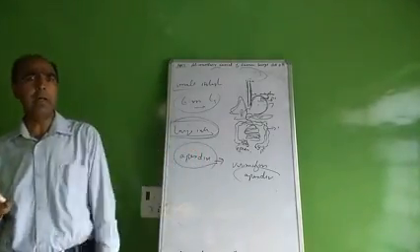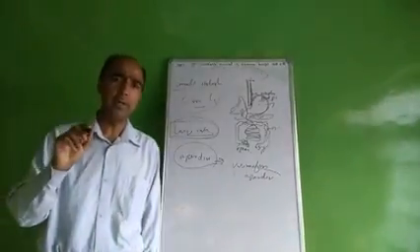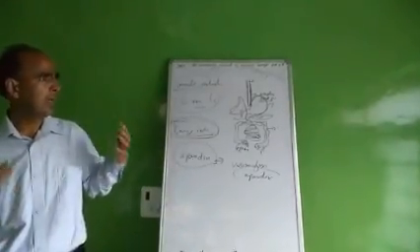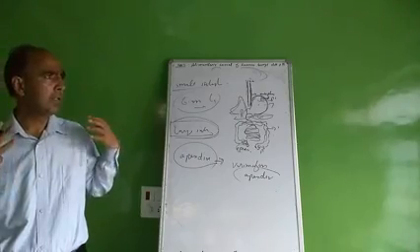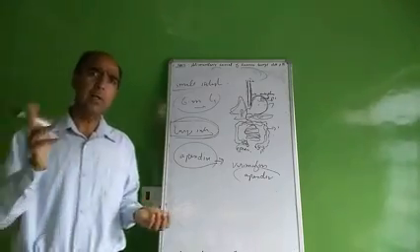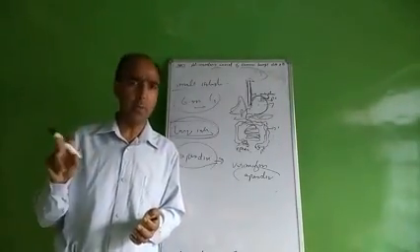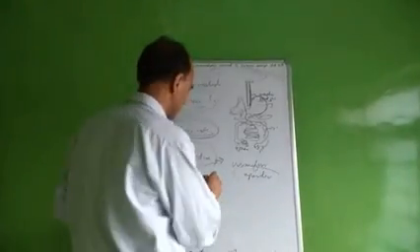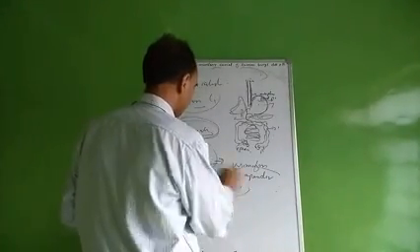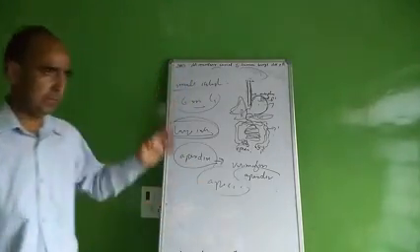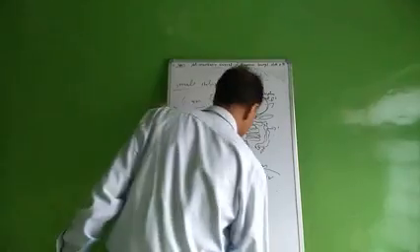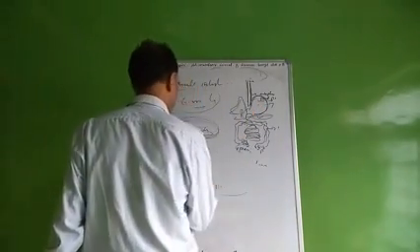Sometimes it becomes infected and has to be operated out for a peaceful life. When it gets infected, the patient gets severe pain, and then it has to be operated out. The inflammation of the vermiform appendix is appendicitis. This is a part of the alimentary canal, but it has no function. It is a vestigial organ.